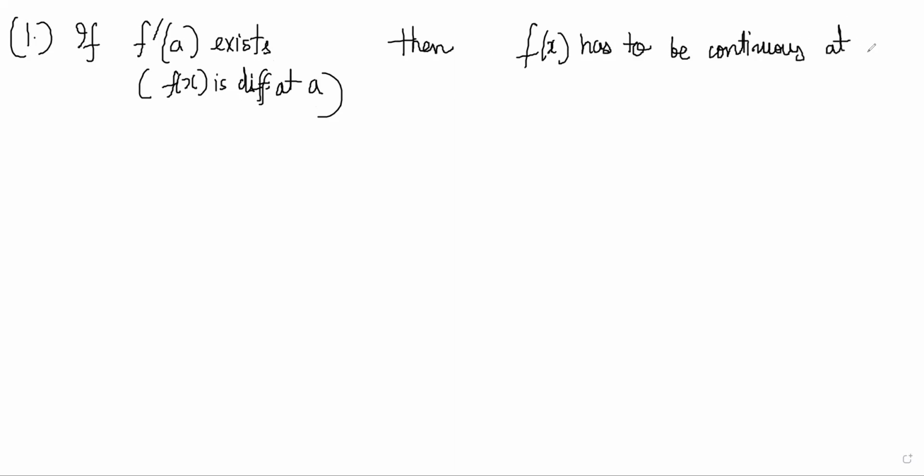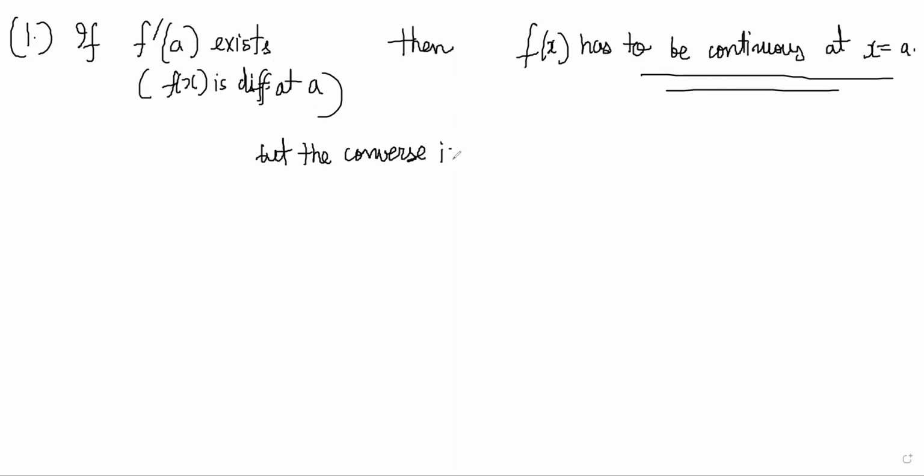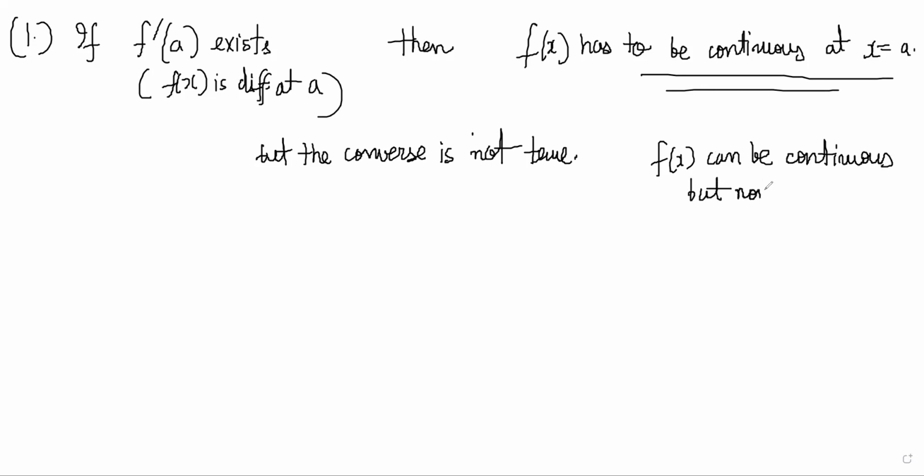If the function you have proved is differentiable, then it is guaranteed to be continuous. But the opposite is not true. The converse is not true. So it is possible for a function to be continuous but not differentiable. So basically f(x) can be continuous and non-differentiable, but it cannot be differentiable and discontinuous.